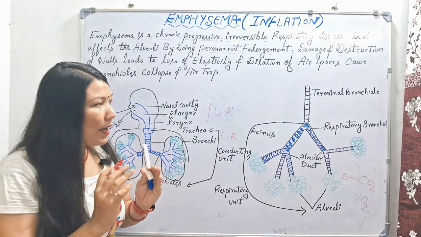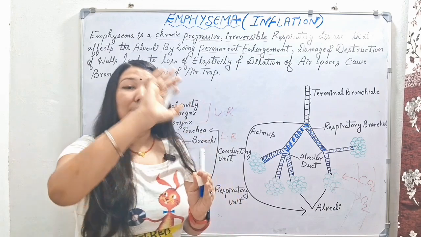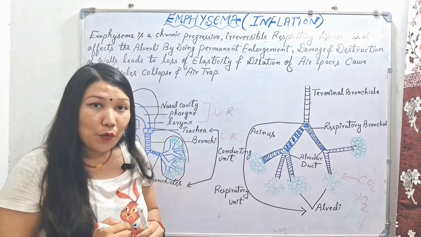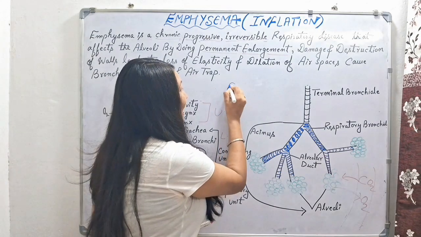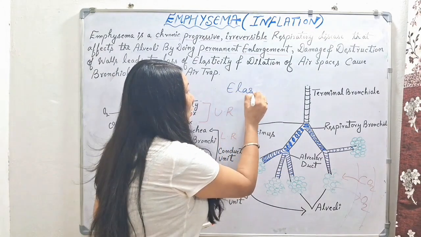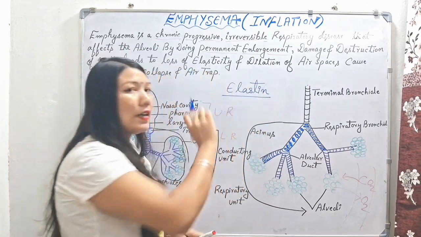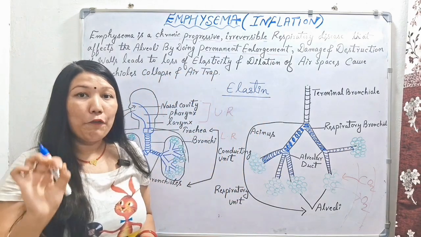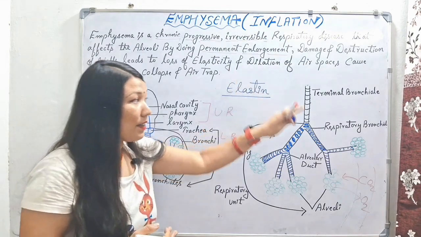Because in our respiratory system, in our sinus region, there is an elastin protein present. Which protein? Elastin. This elastin protein is very essential and useful for our respiratory system. Why so? Because this elastin protein will provide elasticity to our respiratory system.